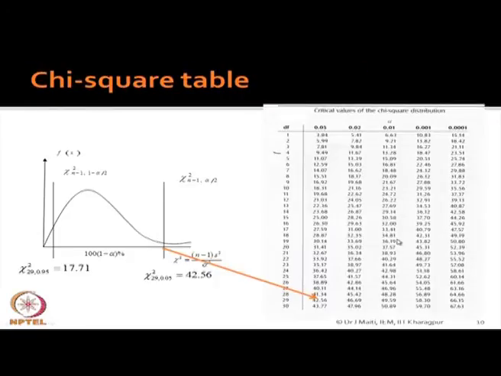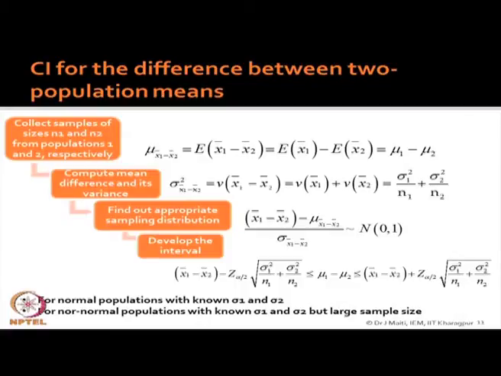Then chi-square, we have seen this. Then confidence interval for two populations, the difference between two population means. What will you do here? See, the entire procedure remains the same. You only have to know what the random variable is, what the statistic is, and what the sampling distribution is. If you know that, then your work is over.